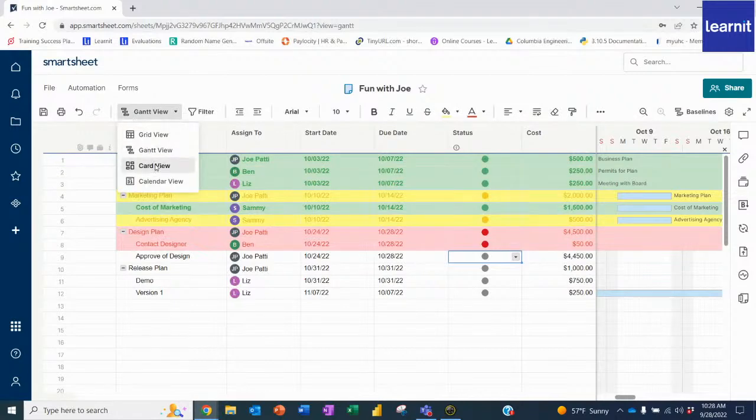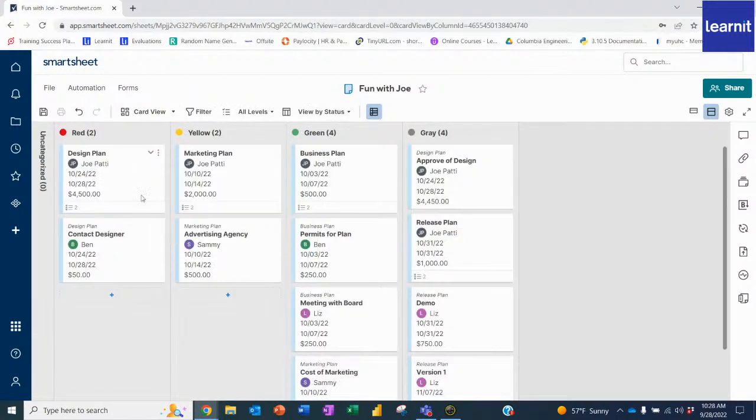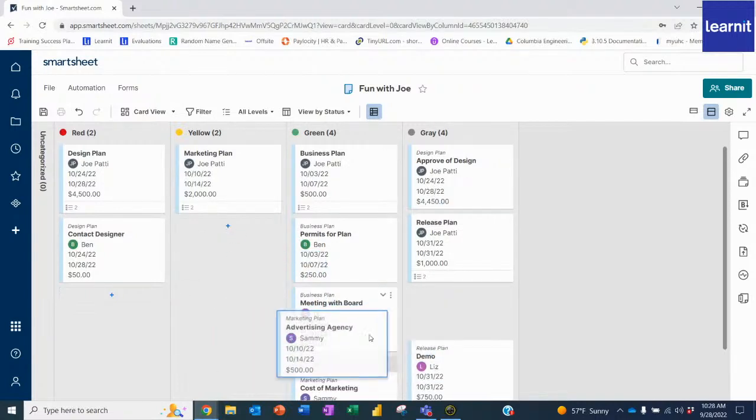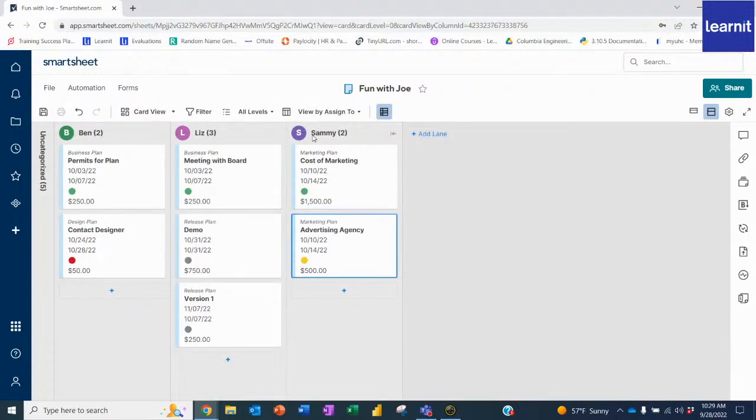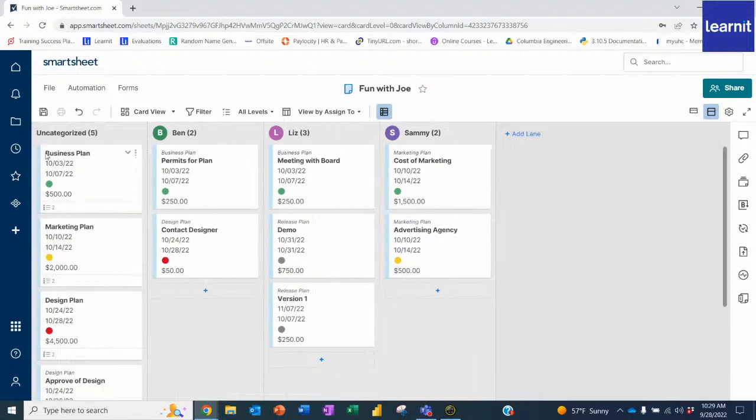We also have a card view, which is one of my favorites, where we can put it in some sort of card system, and it's all functional. I can still move things over. But look, it's actually doing it by red, yellow, green, gray. I can also view the status by who it was assigned to. So I could see what was Ben assigned, what was Liz assigned, what was Sammy assigned, what was I assigned.